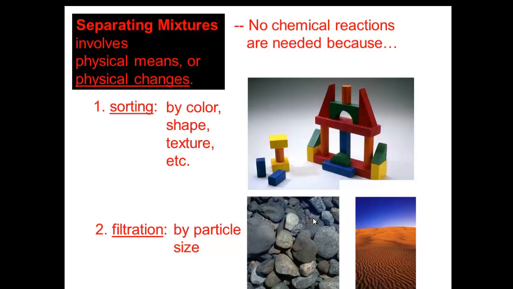The second one is the filtration process. The filtration process is a physical process that uses a porous barrier to separate a solid from a liquid. As the mixture is poured through a piece of filter paper, the solid will be trapped in the filter paper, which is an insoluble solid from a liquid. For example, separating sand from salty water.